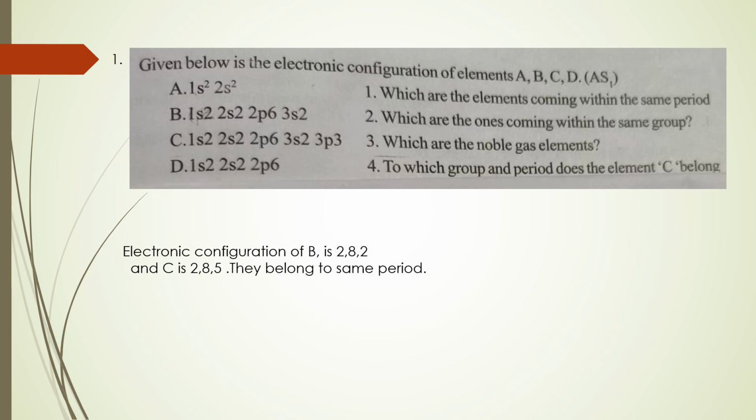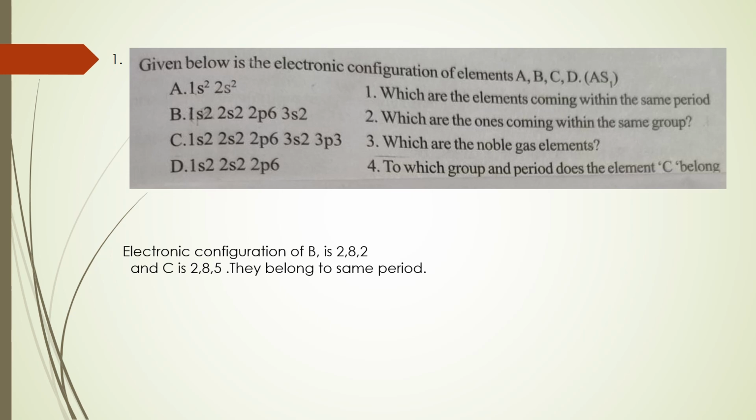To find the period, first you write the electronic configuration. The electronic configuration of element B is 2, 8, 2. That is 1s2 2s2 2p6 and 3s2. So how many shells are there? 3 shells are there, so the period number is 3.